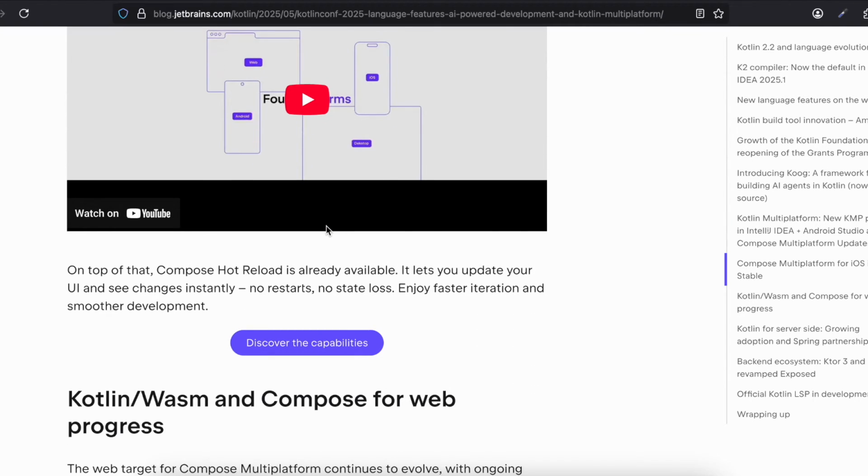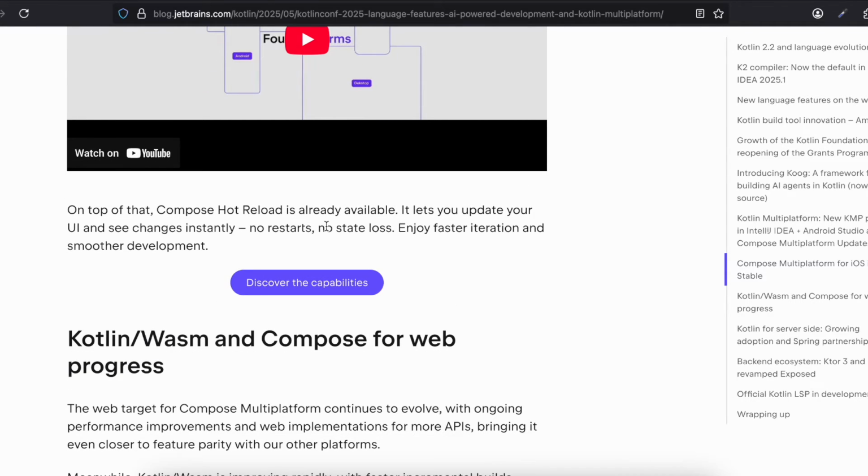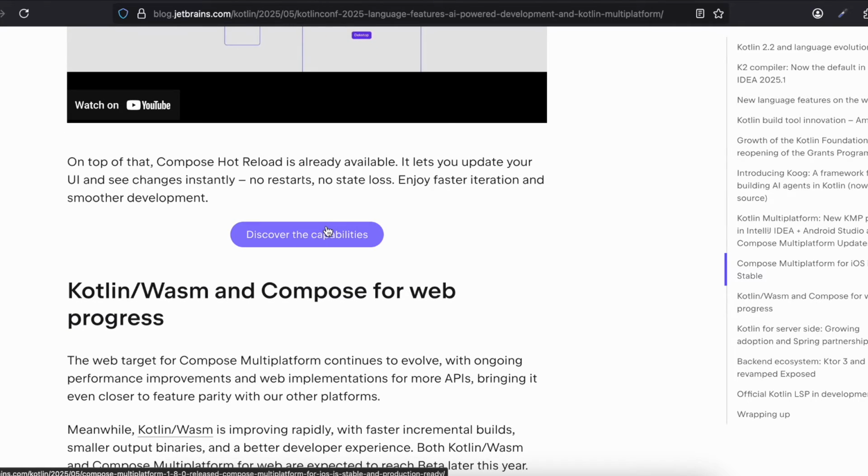On top of that, Compose Hot Reload is already available. It lets you update your UI and see changes instantly. No restarts, no state loss. Enjoy faster iteration and smoother development.